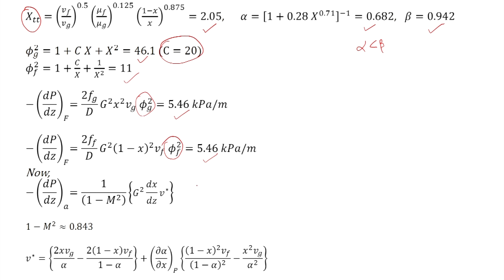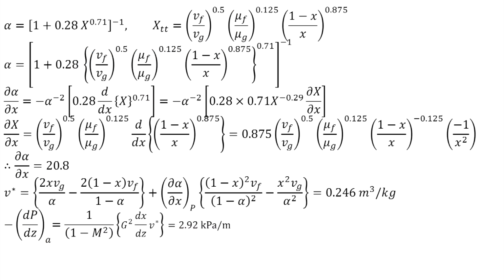Now, for the acceleration pressure gradient, this is the expression, and V star is given by this expression. So, to calculate V star, we have to find the partial derivative of alpha with respect to x. So, we use the Butterworth relation for alpha and the relation for xTT and substitute it here, then we get d alpha by dx, and this is calculated as 20.8.